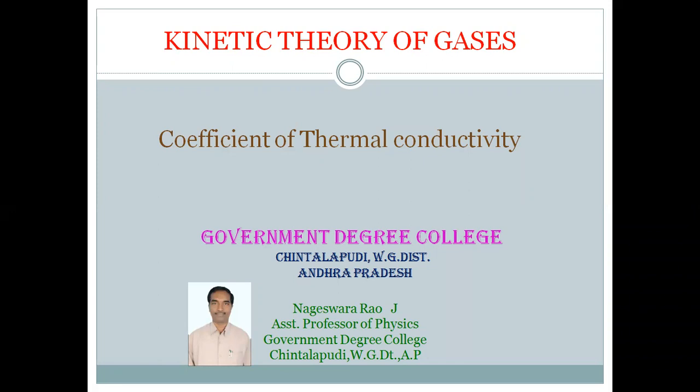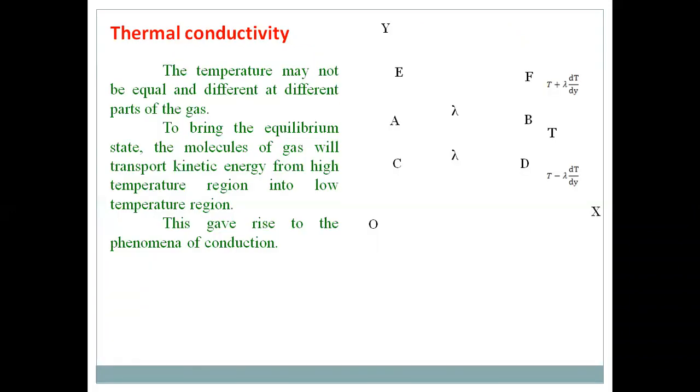So today we will discuss what happens when the temperature is not equal in all parts of the gas. To bring the gas to equilibrium, the molecules will move from the high temperature region into the low temperature region and transport kinetic energy.